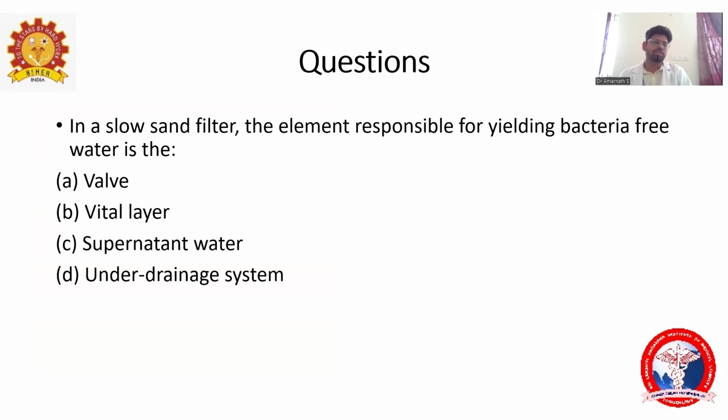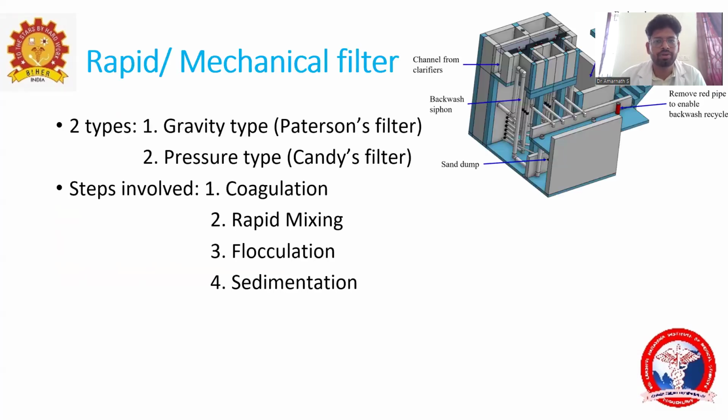So time for some relaxation. So what's the answer for this question? Slow sand filter, the element responsible for yielding bacteria-free water is option A, filter bed, option B, vital layer, option C, supernatant water, option D, under drainage system. So answer? The answer is B, vital layer. Okay, option B, vital layer.